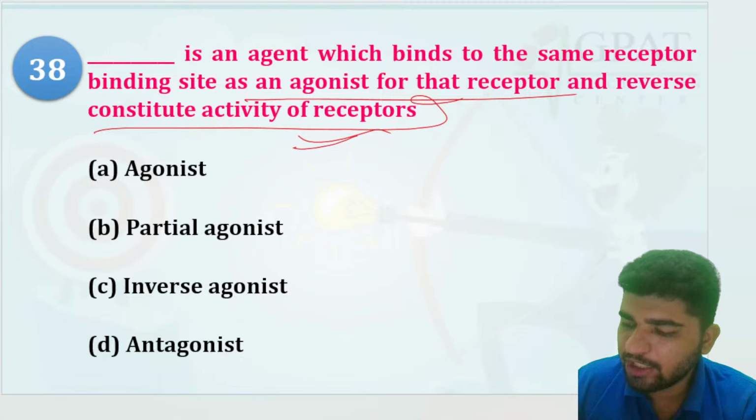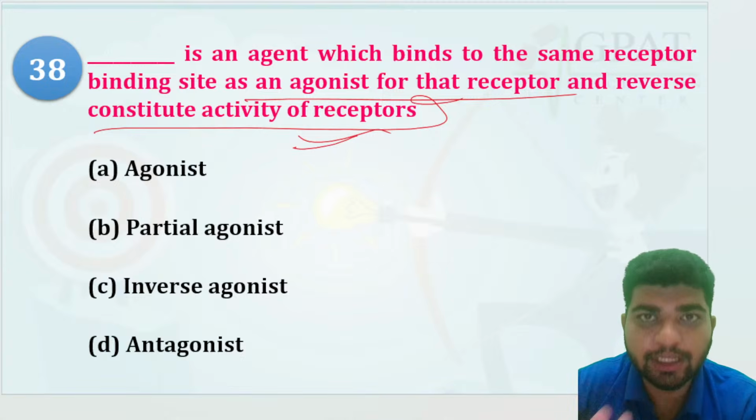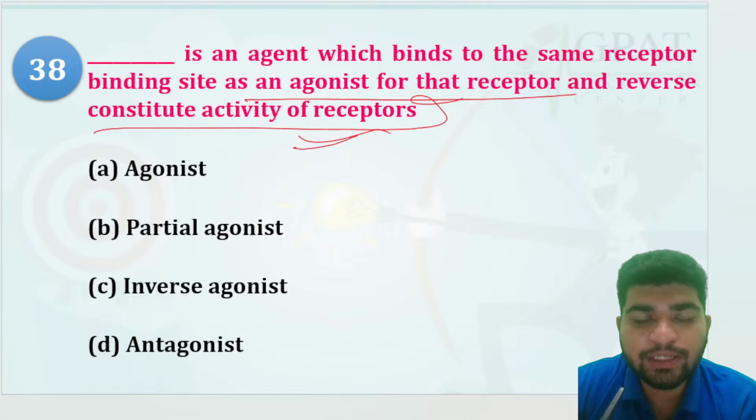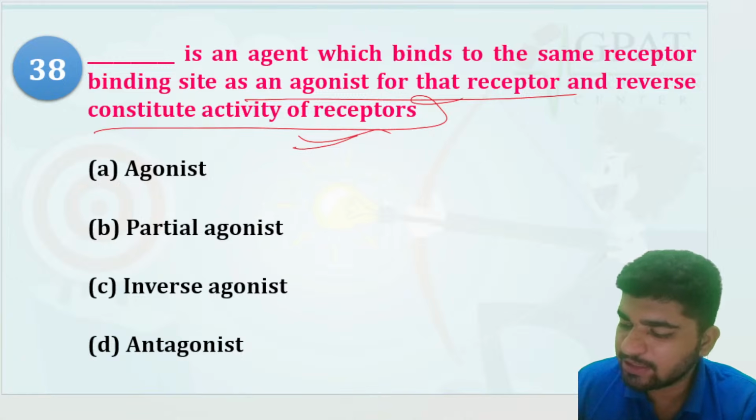So it will be the inverse agonist. It has affinity for the same receptor, but produces the reverse response. The answer will be the inverse agonist.